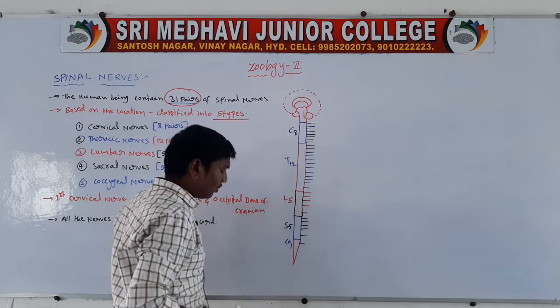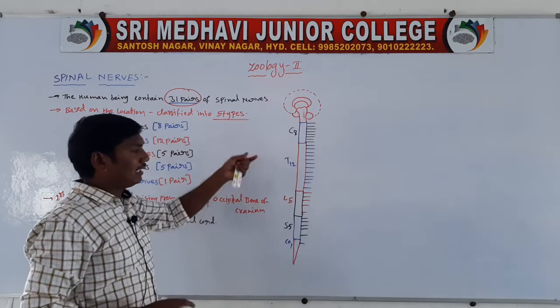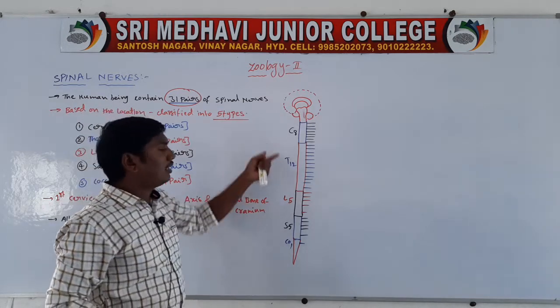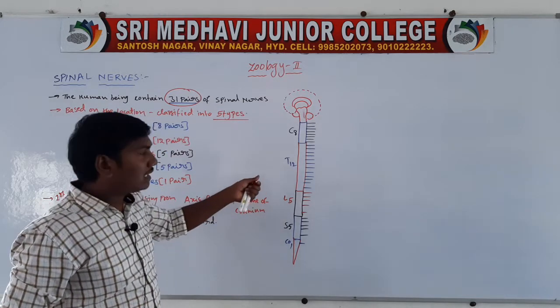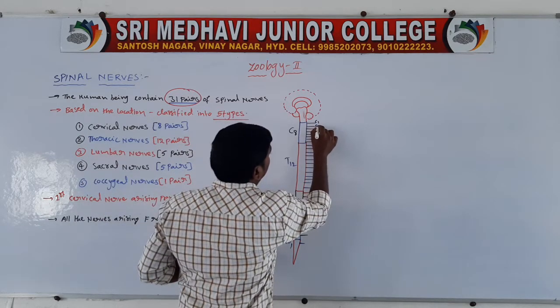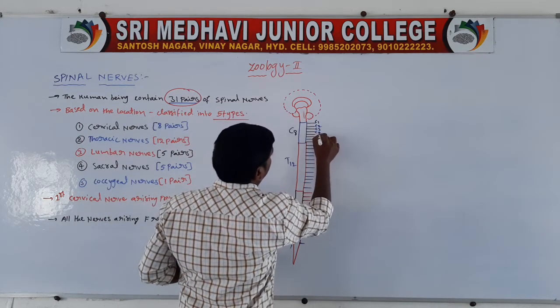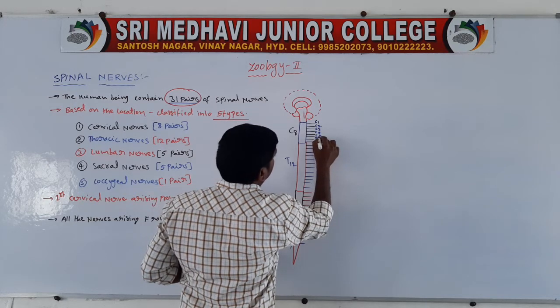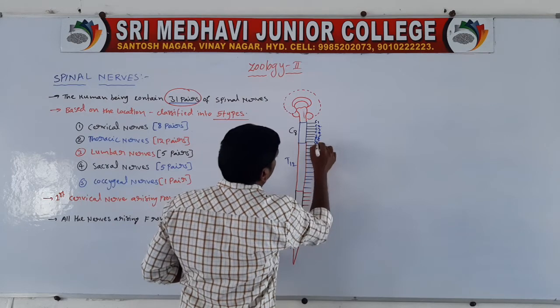So totally 31 pairs of spinal nerves. C1, C2, C3, C4, C5, C6, C7, C8.